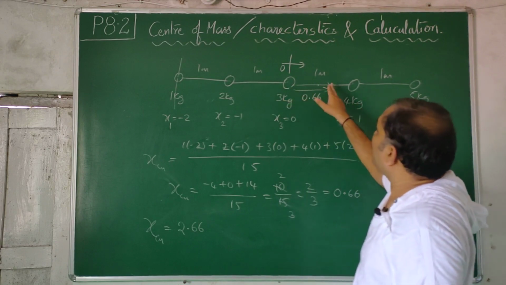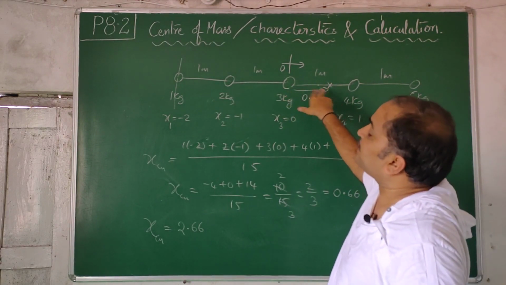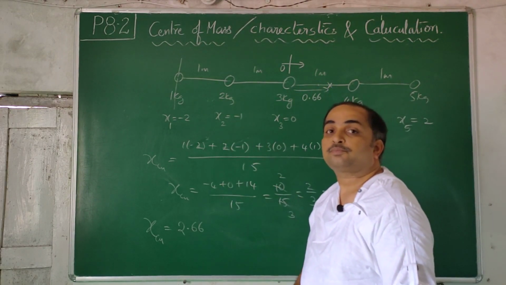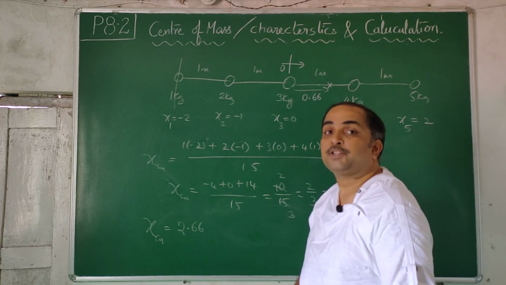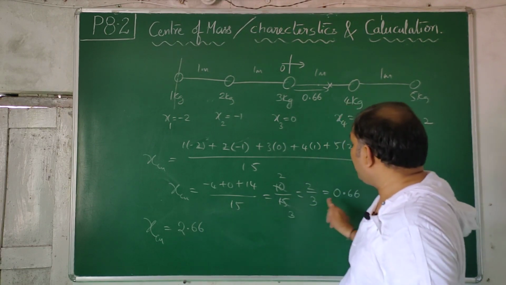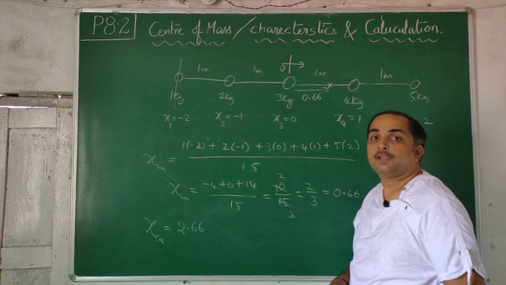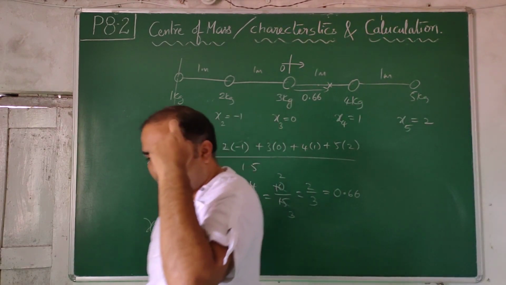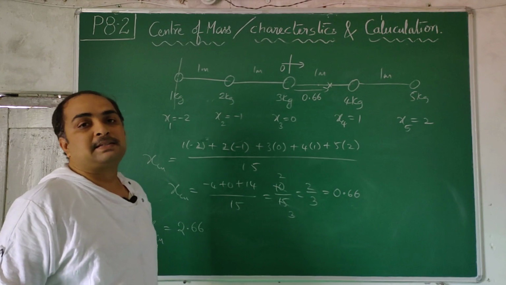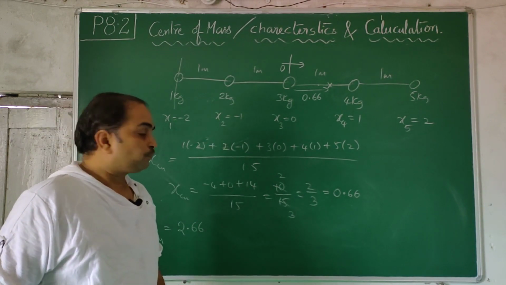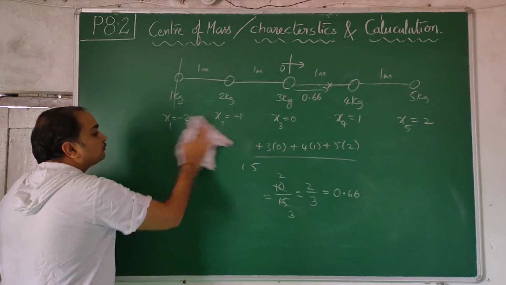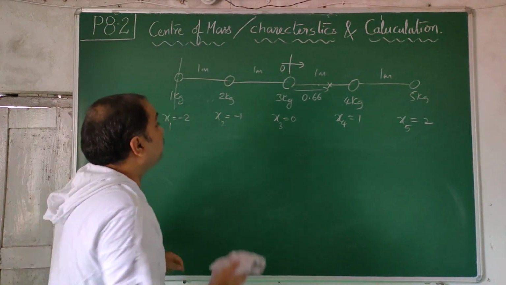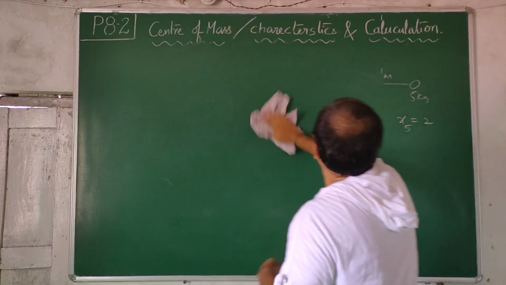So previously also it was 0.66 from 3 kg. Now also it is 0.66 from 3 kg. Previously it was at a distance of 2.66 from 1 kg. Now also it is at a distance of 2.66 from 1 kg. But one answer you got this, one answer you got that, because you changed your origin. The location of the center of mass did not change. For a given system, if all the particles are not moving, the center of mass remains the same. That kind of system we call a rigid system. So this is more particles in a single straight line.